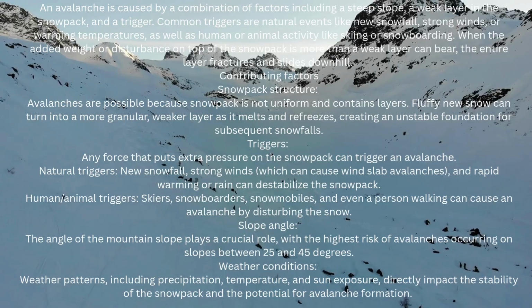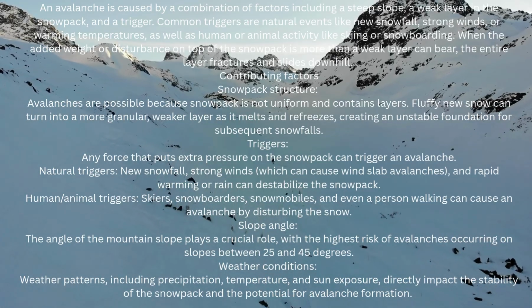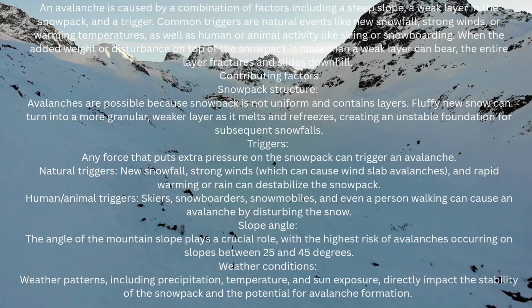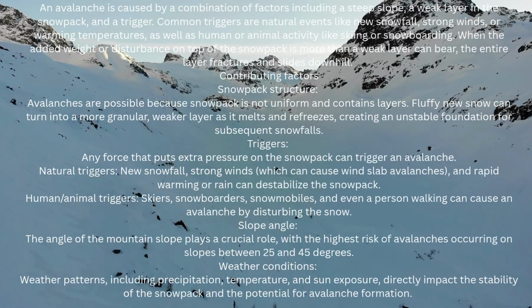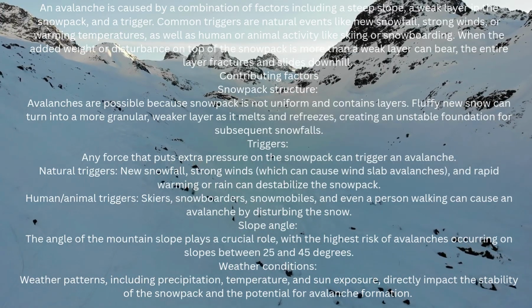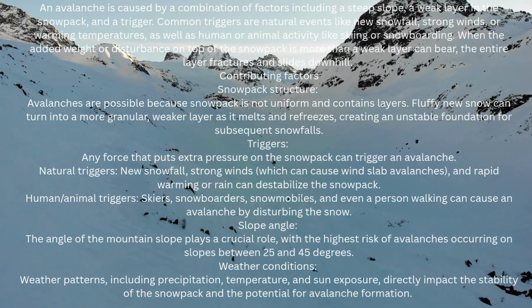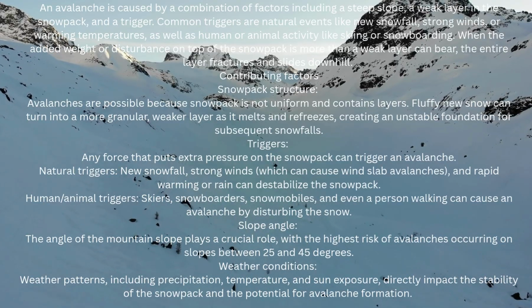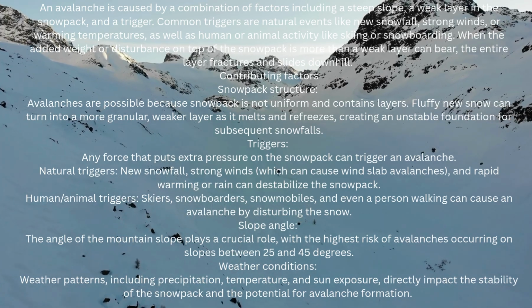An avalanche is caused by a combination of factors including a steep slope, a weak layer in the snowpack, and a trigger. Common triggers are natural events like new snowfall, strong winds, or warming temperatures, as well as human or animal activity like skiing or snowboarding. When the added weight or disturbance on top of the snowpack is more than a weak layer can bear, the entire layer fractures and slides downhill.